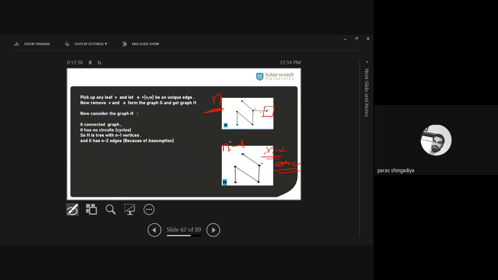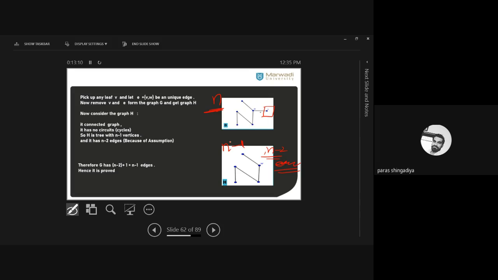So when we delete a vertex V, we also remove one edge. That is an E. Okay? So in H we have n minus 2 edges, and add plus 1 that you have to remove at the deletion of V. So here we get n minus 2 plus 1. So what will the output be? N minus 2 plus 1 is equal to n minus 1. So how many edges will the graph G contain? N minus 1. Clear? To get graph H, we delete the vertex V.